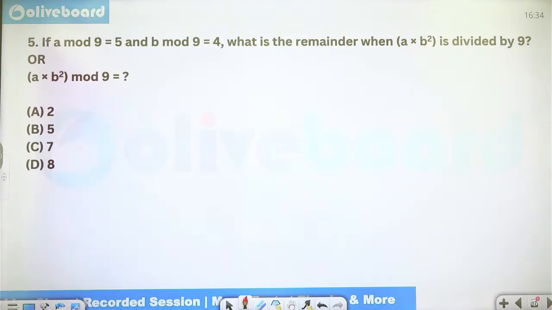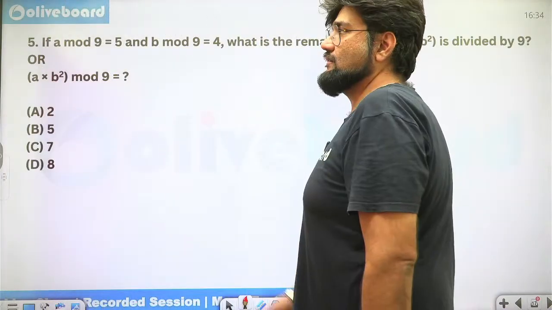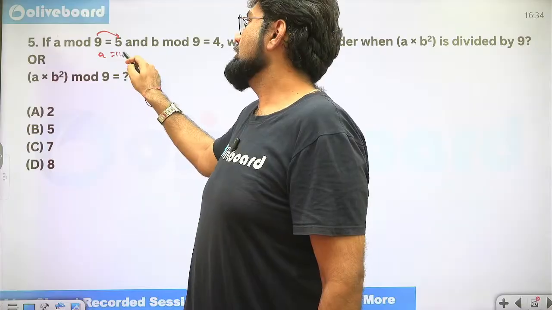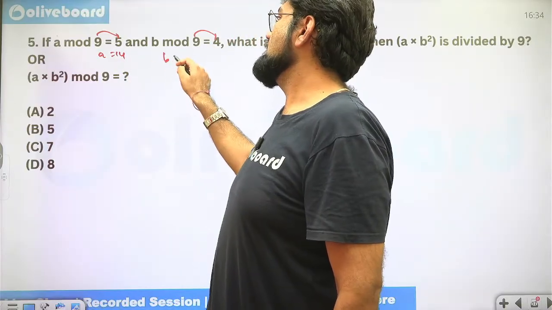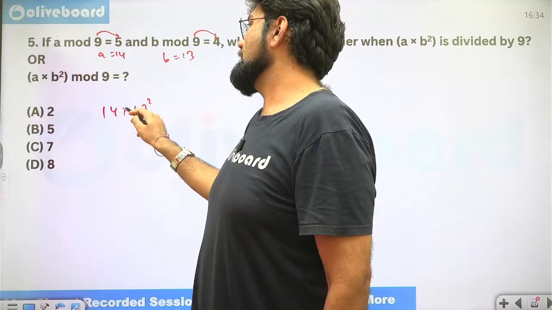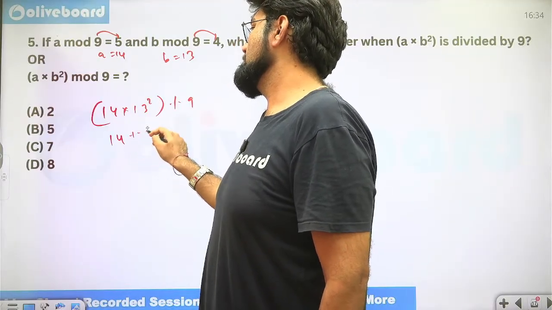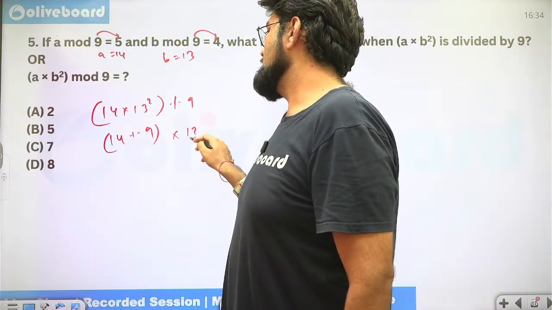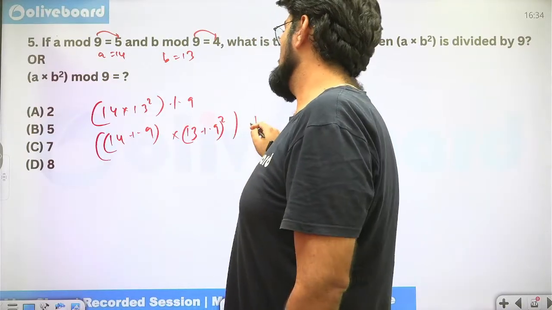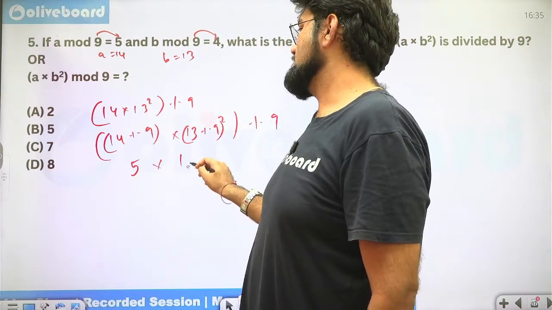Okay. Now again, there are two approaches to this question. Approach number one: as recently, I find out the minimum value of A is 9 plus 5, 14. And the minimum value of B is 9 plus 4, 13. Minimum values. Okay, I'll just substitute them here. So 14 into 13 square mod 9. So I'll open it as 14 mod 9 into 13 mod 9 whole square mod 9. 14 mod 9 is 5, into 13 mod 9 is 4, square is 16.